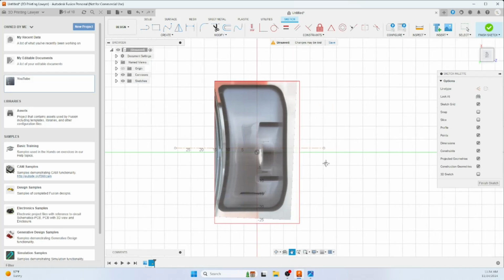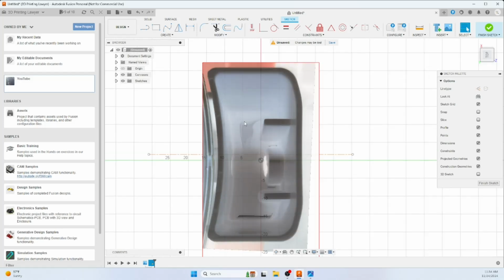And now we're going to start tracing the outline here. I'm only going to do the top half, and then we'll mirror it at the end so that we have to do less work, and also the drawing will be symmetrical. So the first part looks like a curve, and actually a lot of it looks like curves.